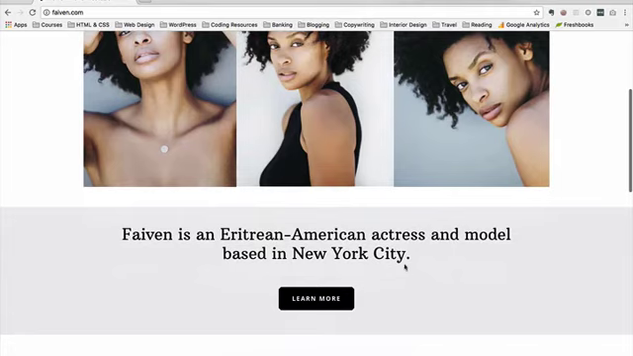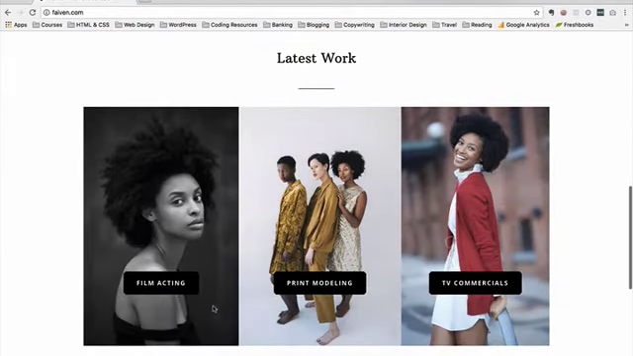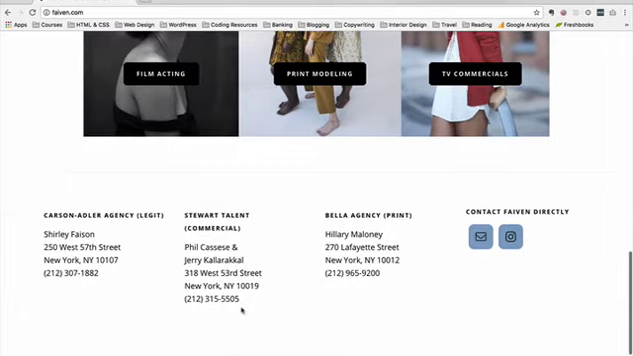Next, we have a snippet from Faven's bio and an invitation to learn more because her ideal visitor needs to know a little bit about her and where she's based. Then we have invitations to view more of Faven's work, her film acting reel, her print modeling portfolio, and her TV commercials, because her ideal visitor needs to see her in action. Then we have the contact information for Faven's agents displayed very prominently in the footer of every page of this website. We wanted to make it as easy as possible for people to reach out.